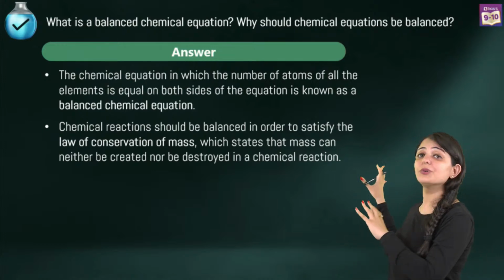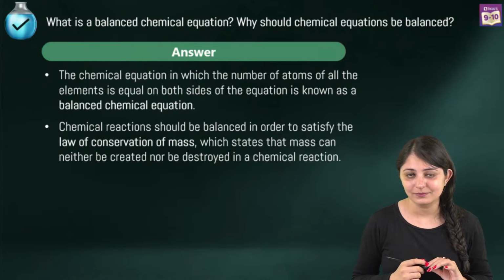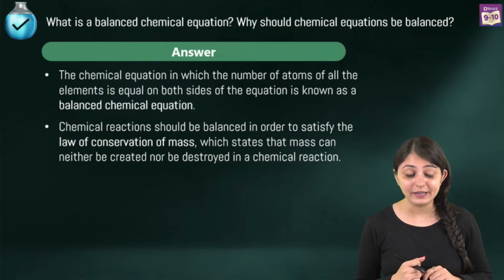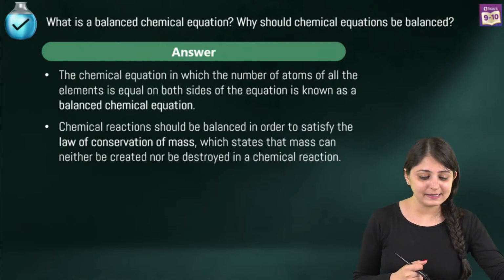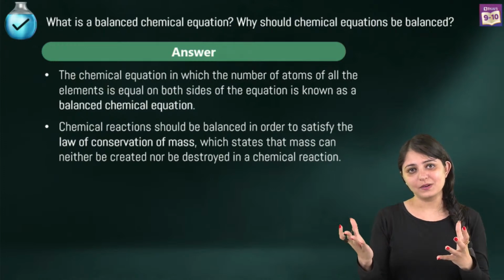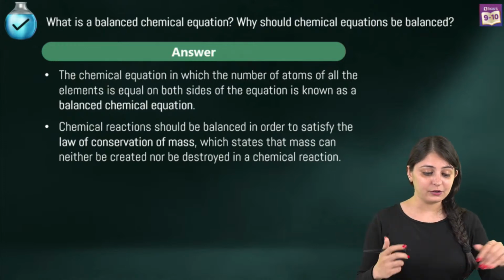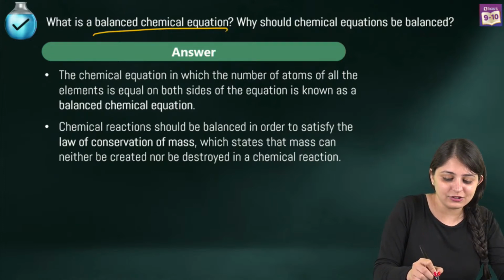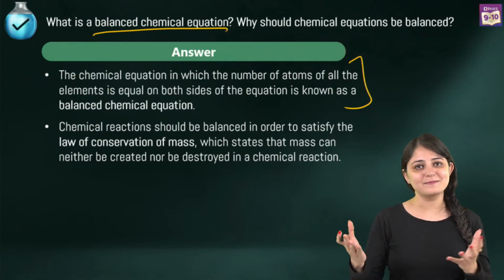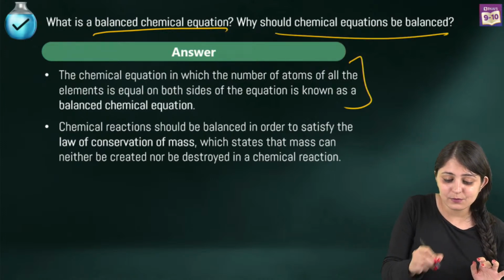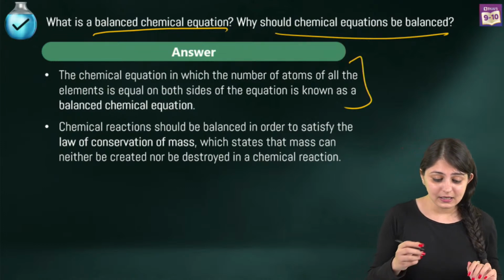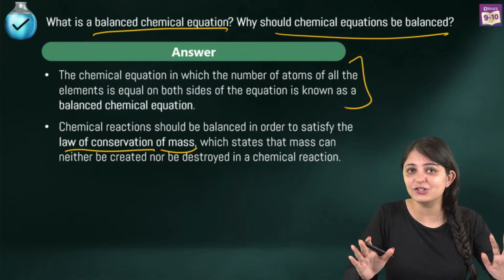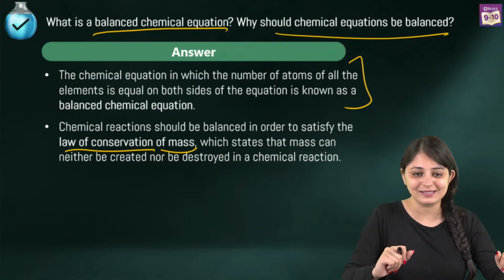Now, we are also showing you how to present your answer. You will be appearing for the board exam, so it's very important to present the answer in the right way. If this question comes in the exam, the question has 2 parts to it, so the answer will also be divided in 2 parts. First is, what is a balanced chemical equation? In that, you have to mention that the number of atoms of every element is same on both the sides. Second is, why are we balancing? That is to satisfy the law of conservation of mass. So don't forget to mention the keywords. Don't forget to underline the keywords.